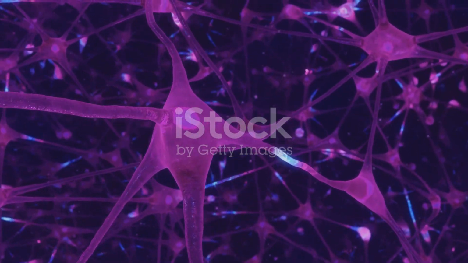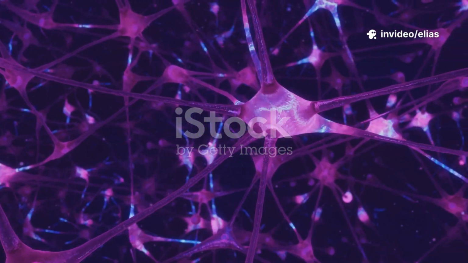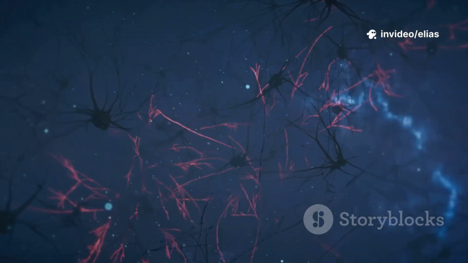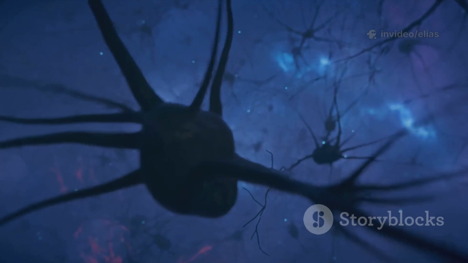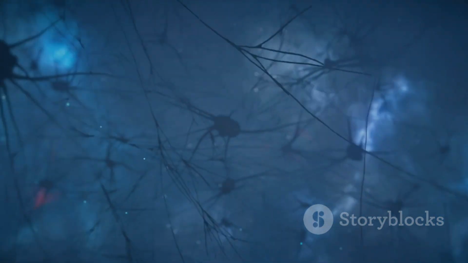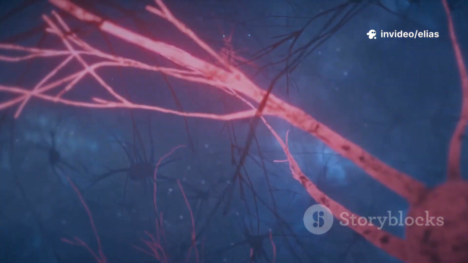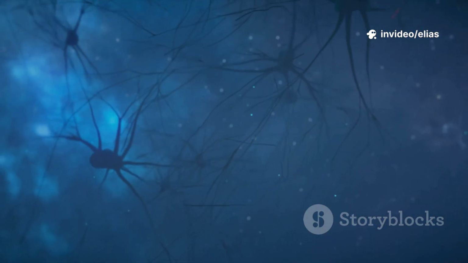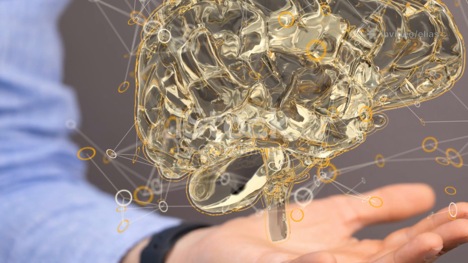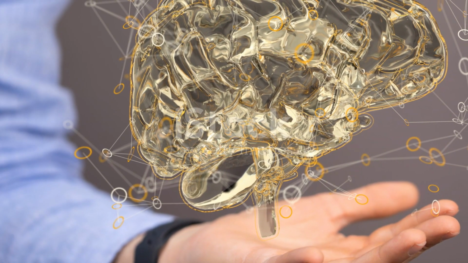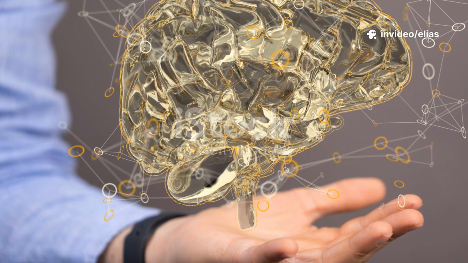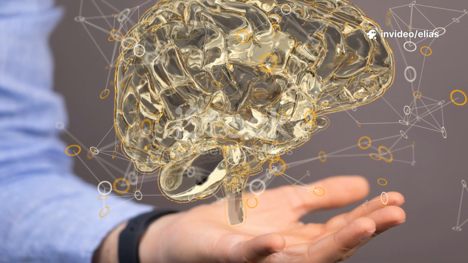This means that when two neurons are repeatedly activated at the same time, the connection between them strengthens. Learning, therefore, isn't just about acquiring new information. It's about physically reshaping the brain. It strengthens certain connections, making them more efficient, while weakening others that are less frequently used. This constant remodeling is how we form memories, acquire new skills, and adapt to ever-changing environments. The more we practice, the stronger these connections become, solidifying our knowledge and abilities.